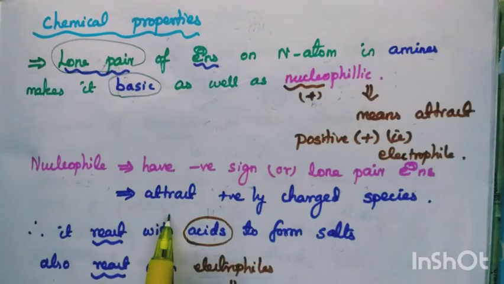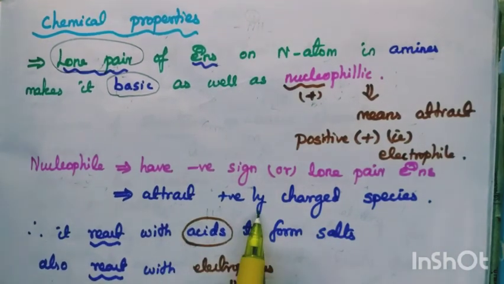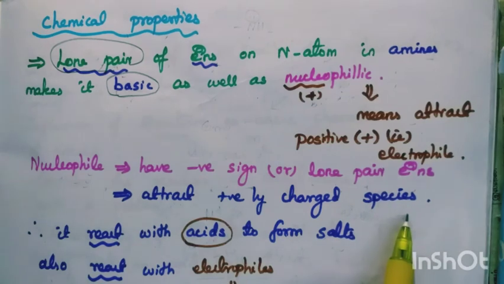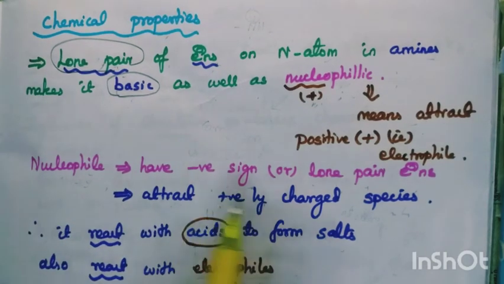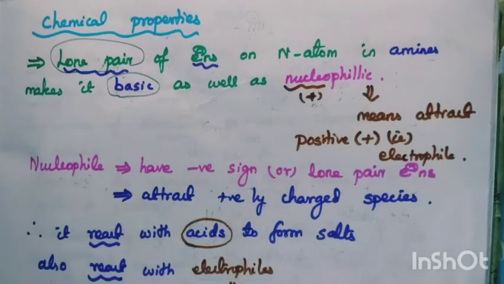A nucleophile has a tendency to attract positively charged species, since it carries the negative sign.